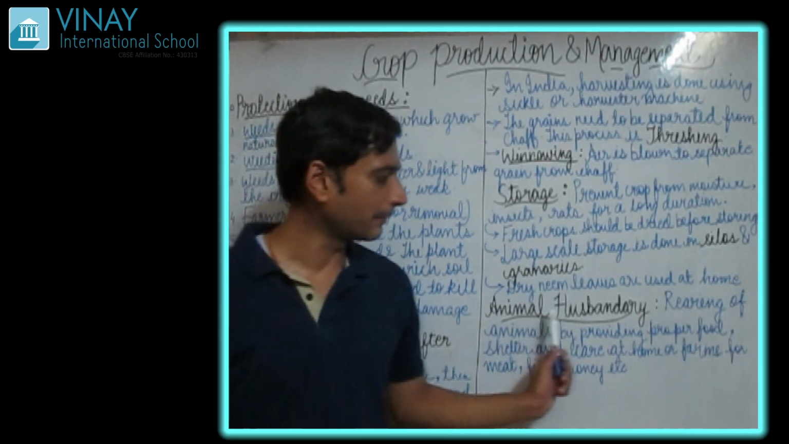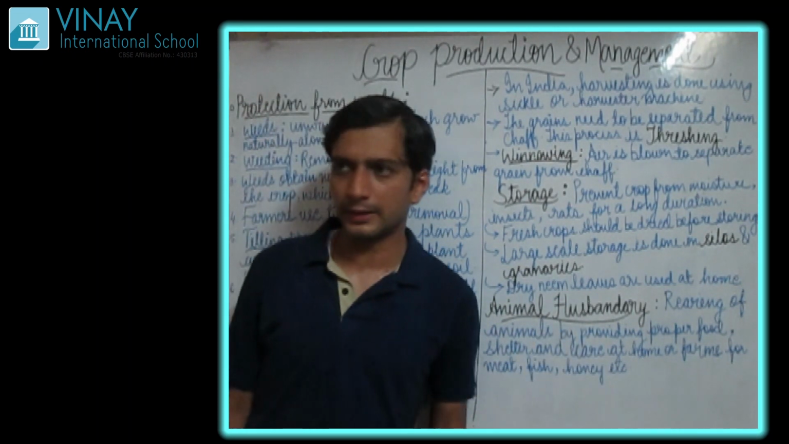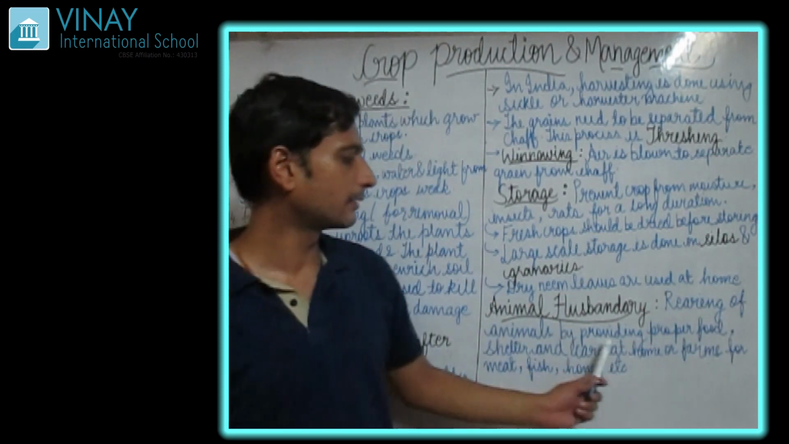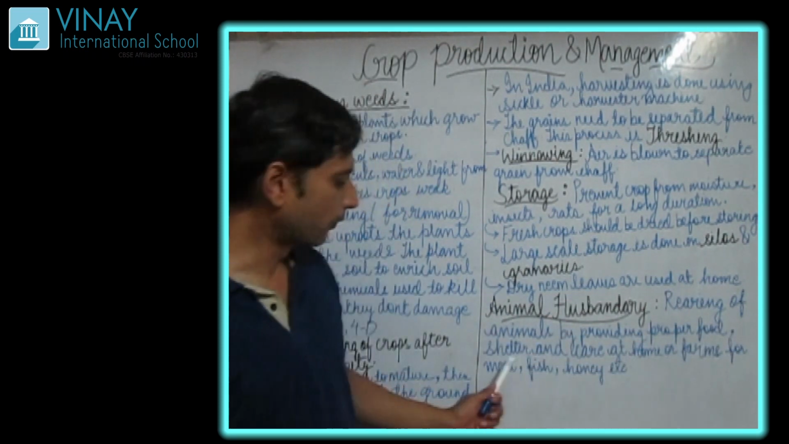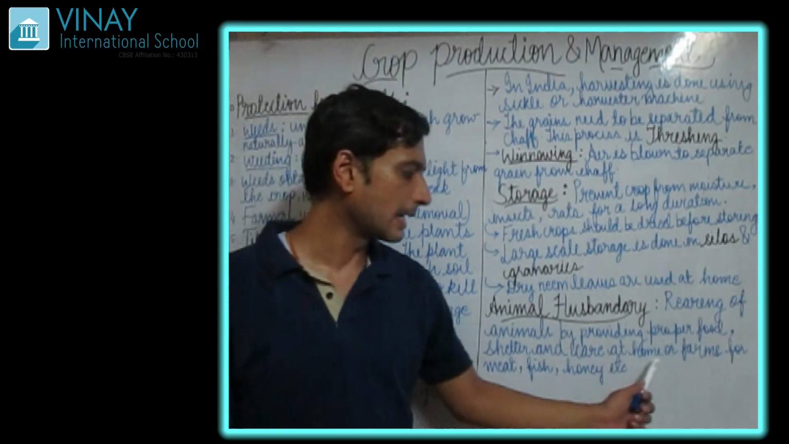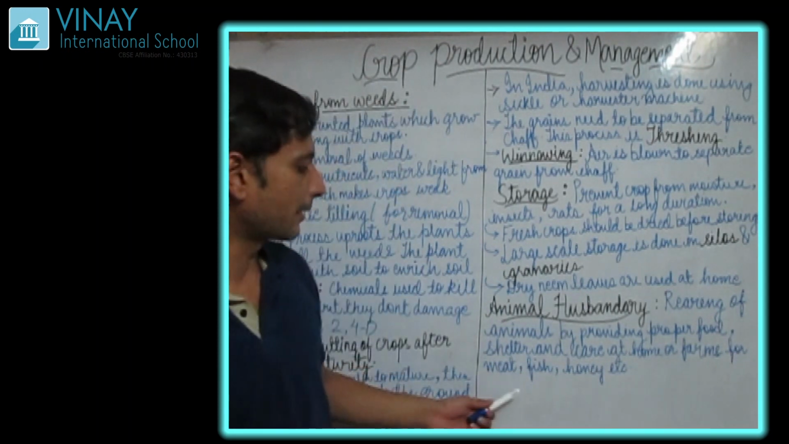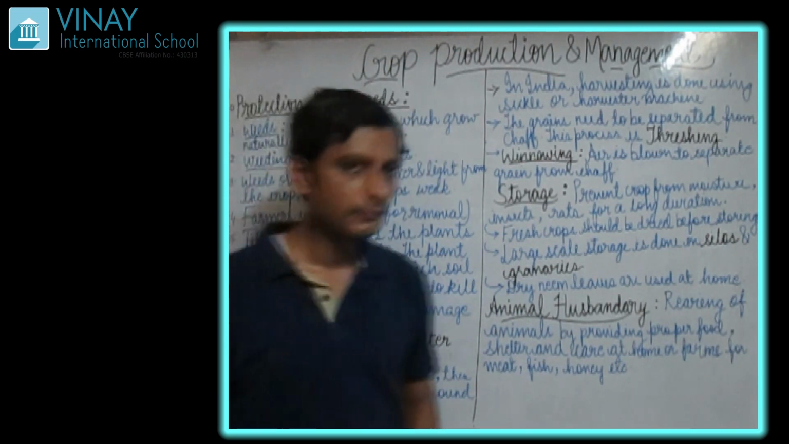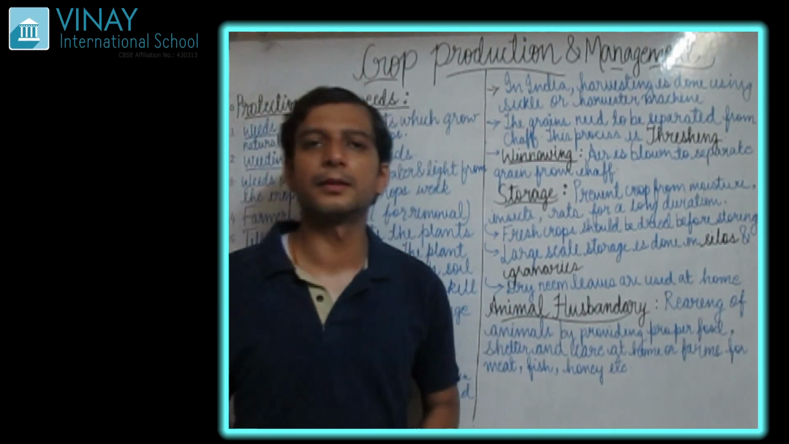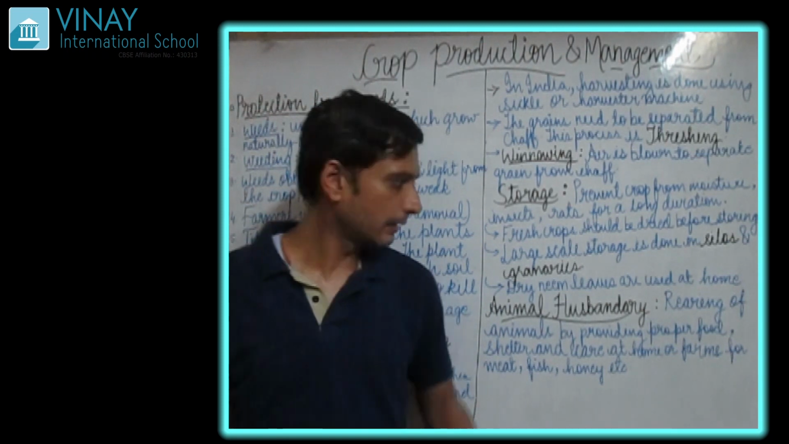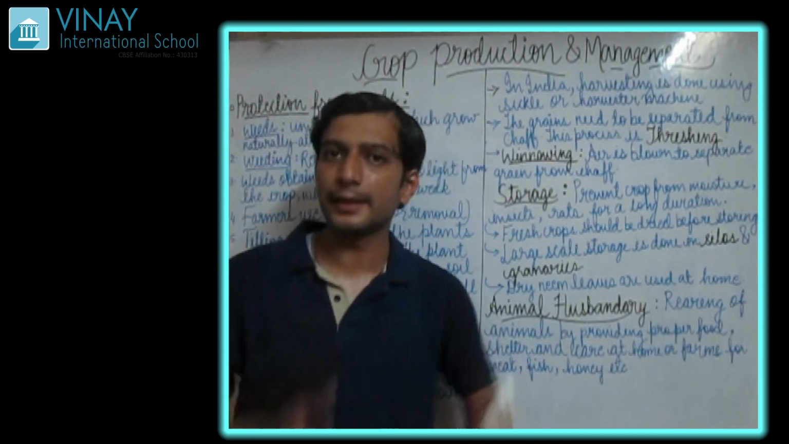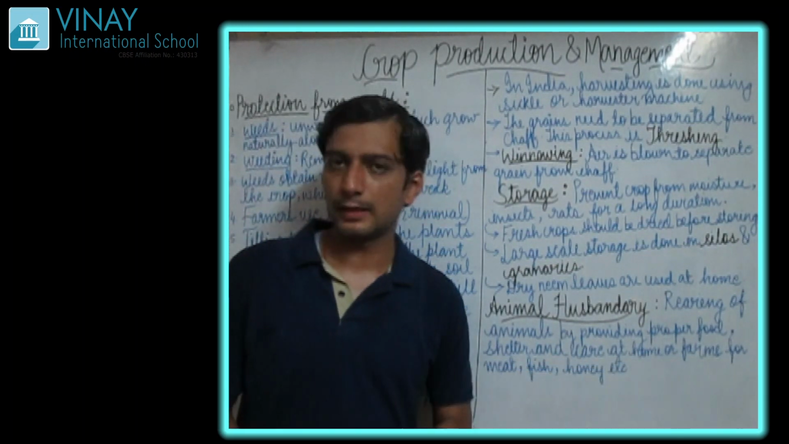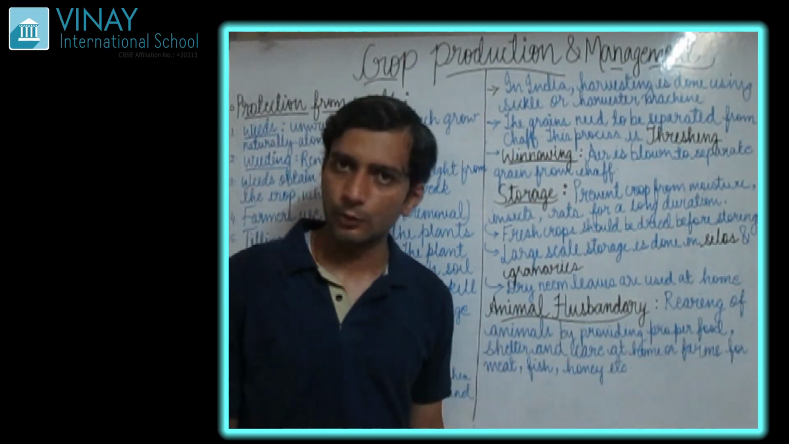Now our last topic of today's class, and the last topic of this chapter, is animal husbandry. This is a totally different topic. Let's see what it is. Rearing of animals by providing proper food, shelter and care at home or farms for meat, fish, honey, etc. That is nothing but rearing or taking care. This word means taking care of animals by providing proper food.